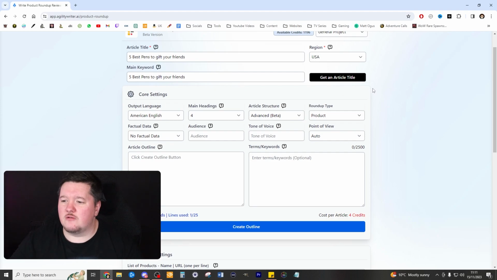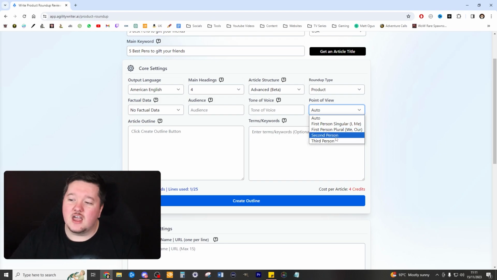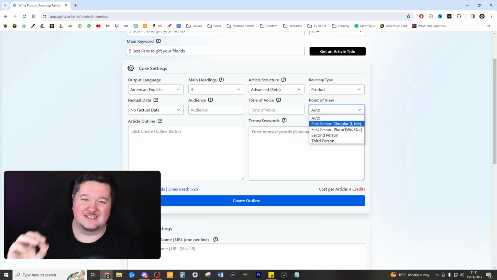Now, in terms of tone of voice and point of view, I've actually changed my stance on this. I used to be like a die-hard second person, talking about the user, everything like that. I've changed it. I really like second person in some instances, and for a lot of instances now, I actually go first person, I, me, etc. But I can only do that when I've used it.